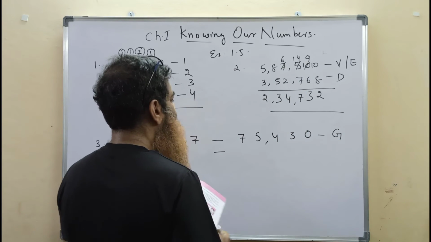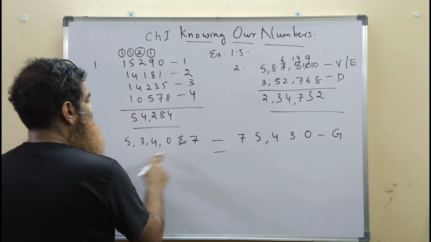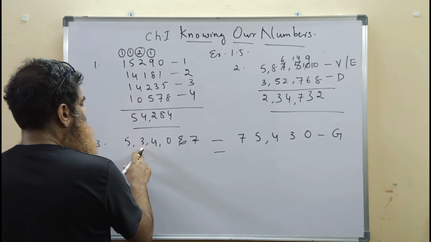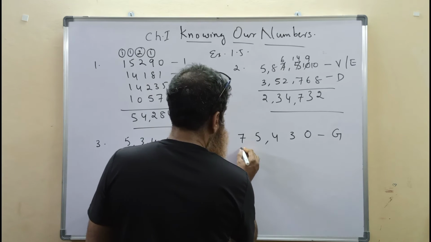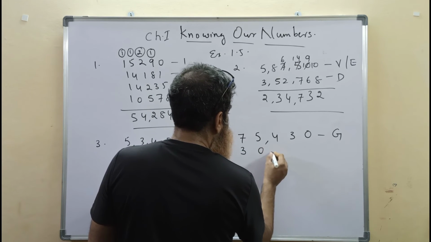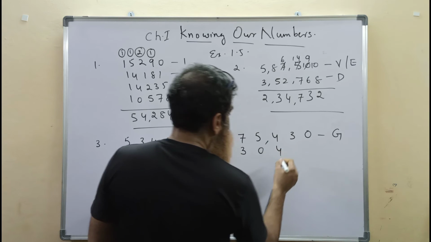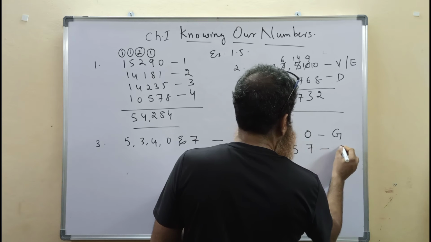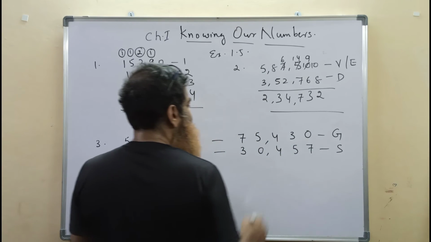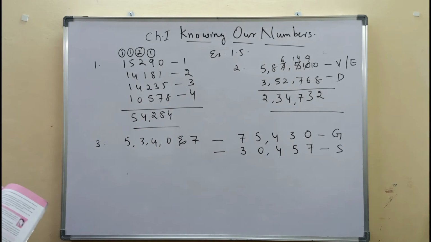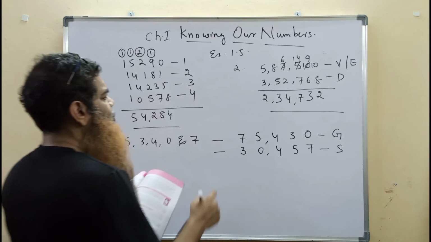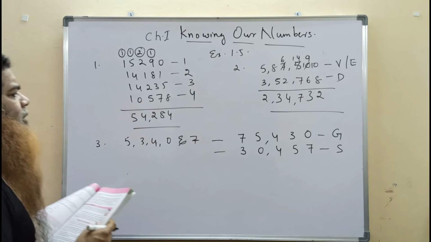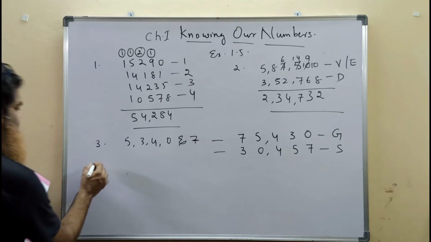Then the smallest number from these 5 digits is 0. But 0 on the left side has got no value, so we will take the next smallest number, which is 3. Then the smallest number 0, then the next smallest number, then the biggest number. So this is the smallest number. It is 30,457. So the largest number using these digits is 75,430 and the smallest number is 30,457.